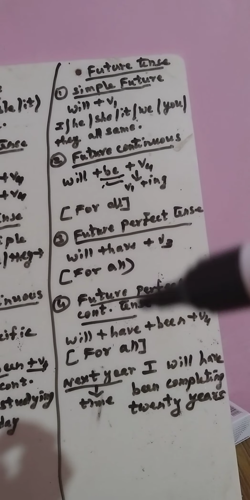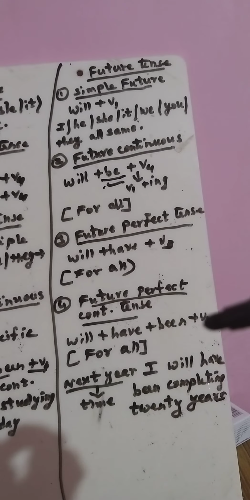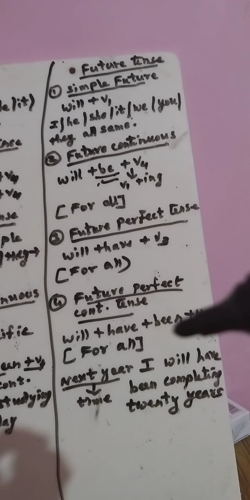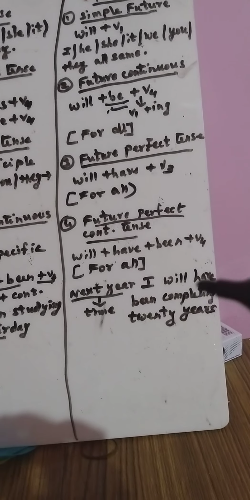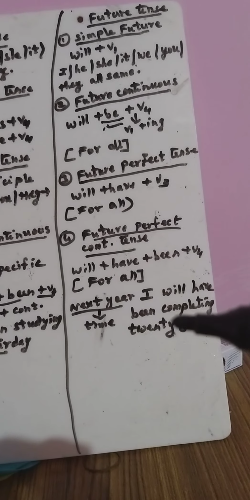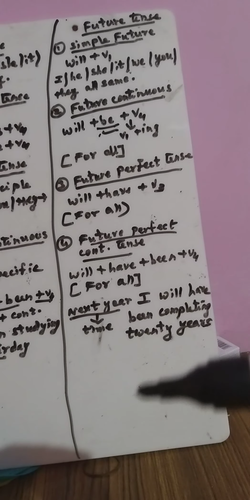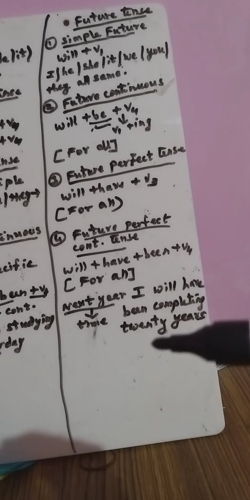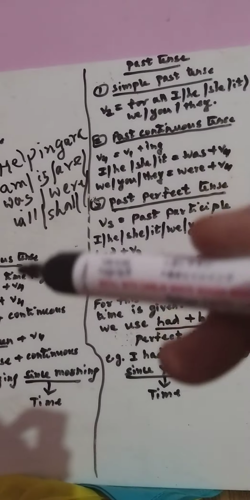Whenever has, have, had comes, you'll be having been plus your verb 4, that is adding ing to verb 1, for all the personal pronouns. Next year, I will have been completing 20 years. That means next year when my birthday comes, I'll be completing 20 years.